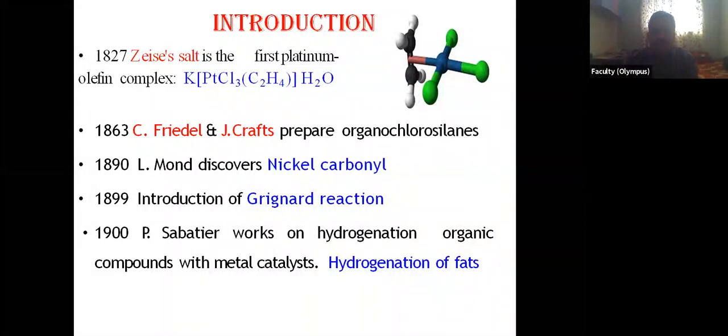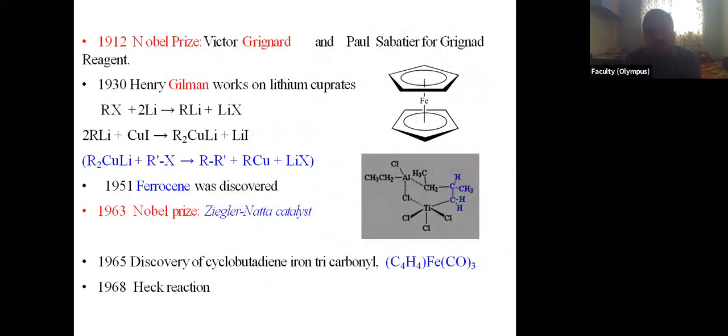So this Grignard reaction was found in 1899. Then in 1900, Sabatier worked on hydrogenation of organic compounds. Then in 1912, Grignard was awarded the Nobel Prize for the discovery of the Grignard reagent. In 1930, Henry Gilman worked on lithium cuprates. These are lithium cuprates, with copper, lithium, and R as the organic group.